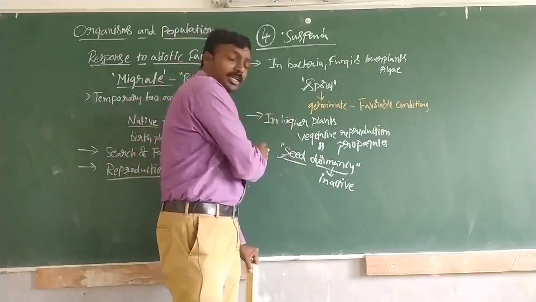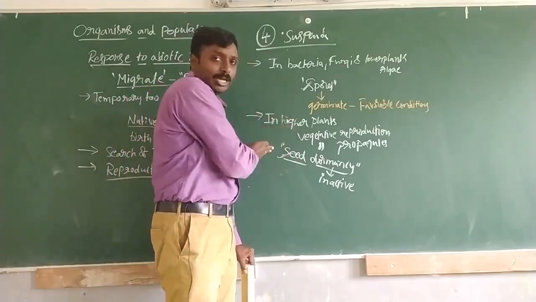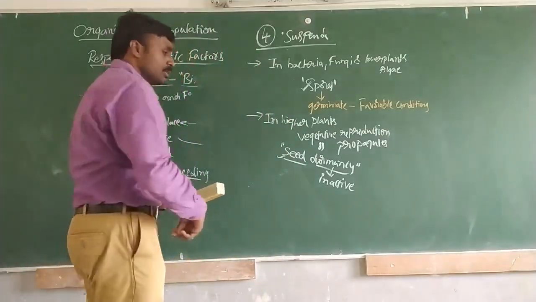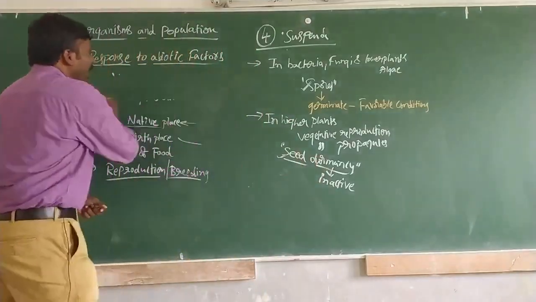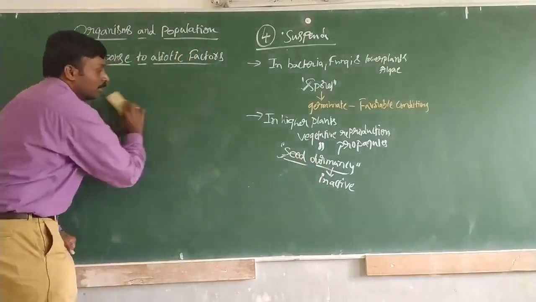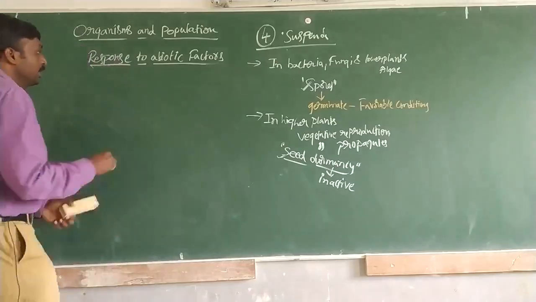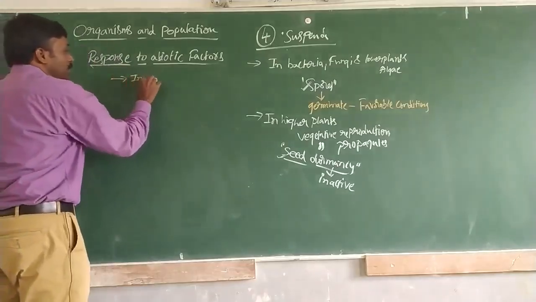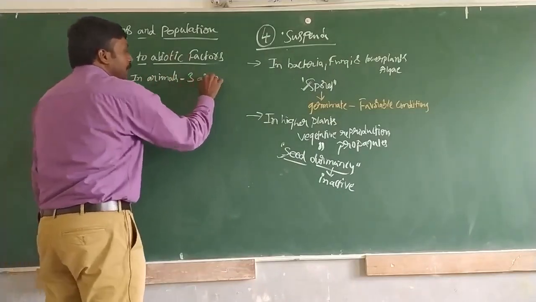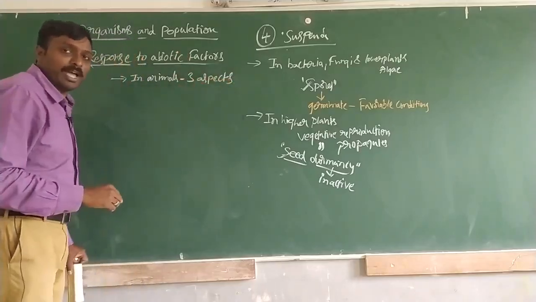So these are cases in some lower organisms and some higher plants. Now, talking about animals, how can we understand suspend? In the case of animals, there are three very important aspects.